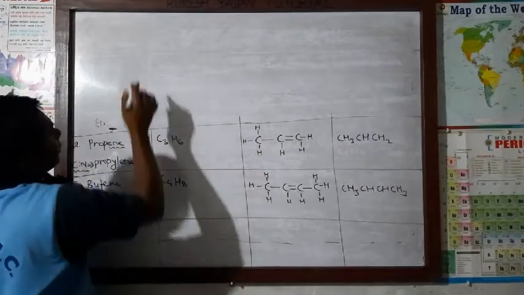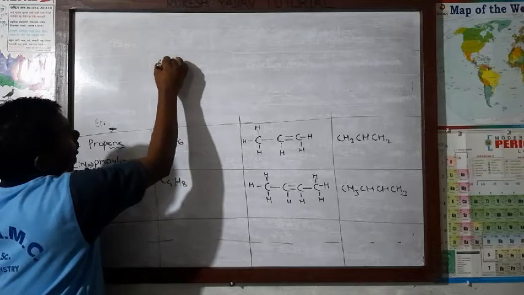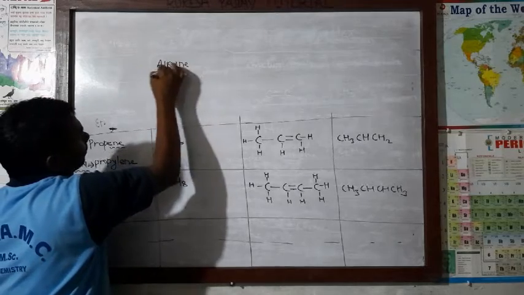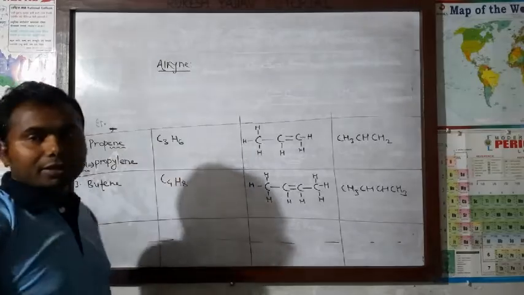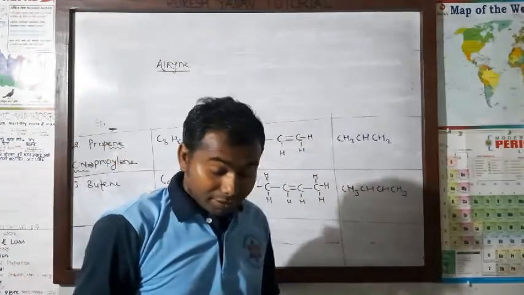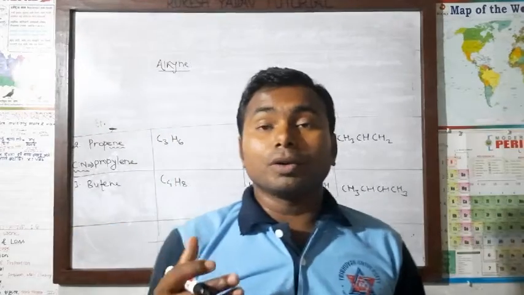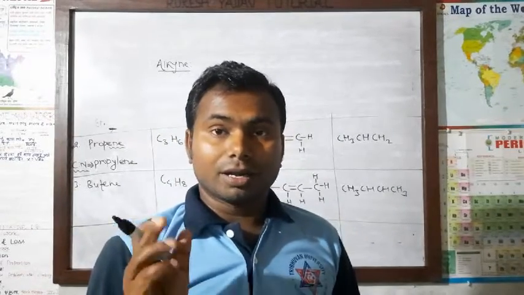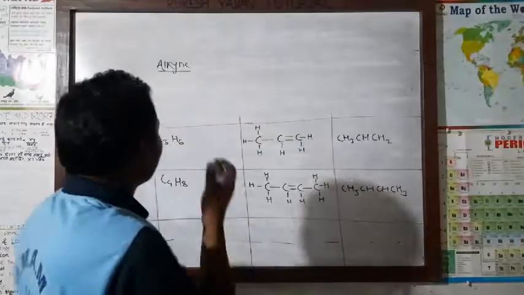Now, first, let's write what we mean by alkyne. The alkyne is also an unsaturated hydrocarbon, but it contains a triple covalent bond between the carbon atoms. That only we are going to write.